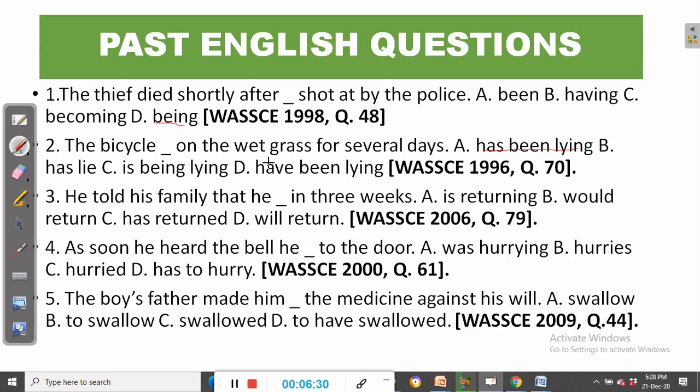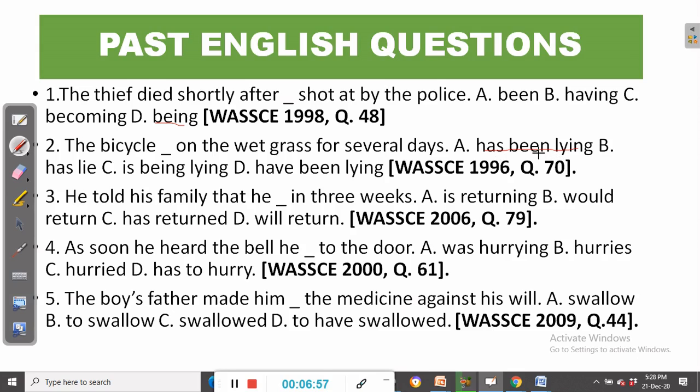So the bicycle has been lying on the wet grass for several days. And in this case, it is used to talk about a period of time that has elapsed since this particular action started. You can combine the present perfect continuous with since.